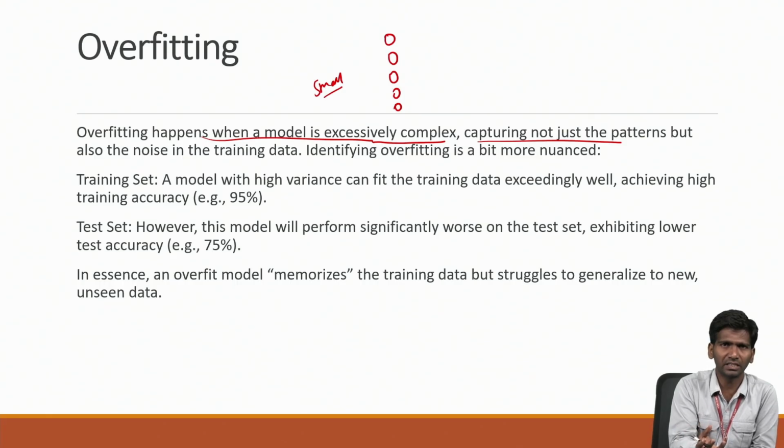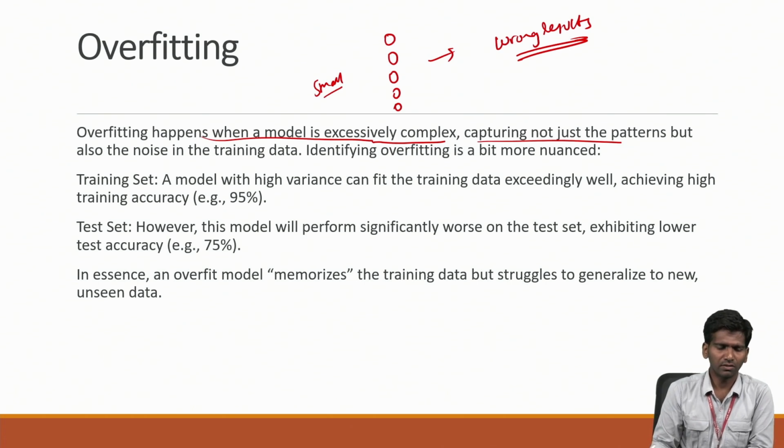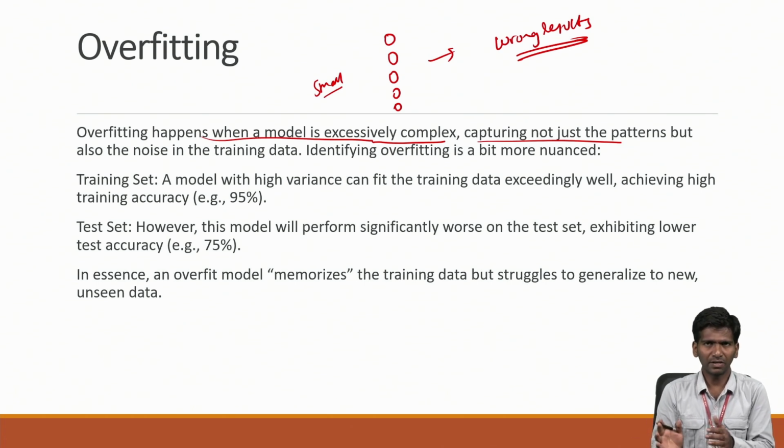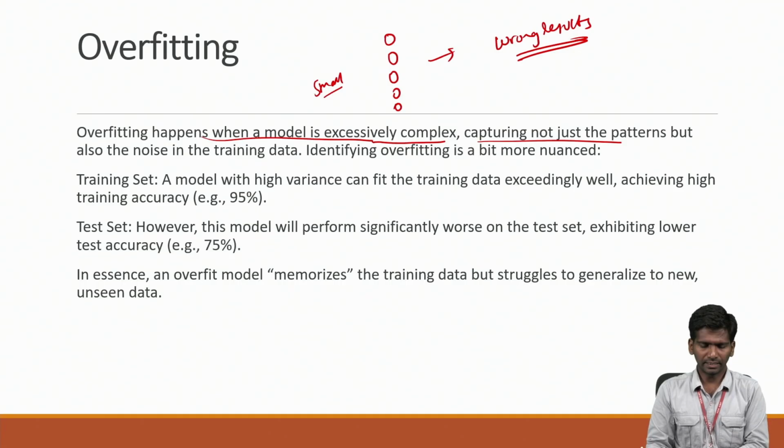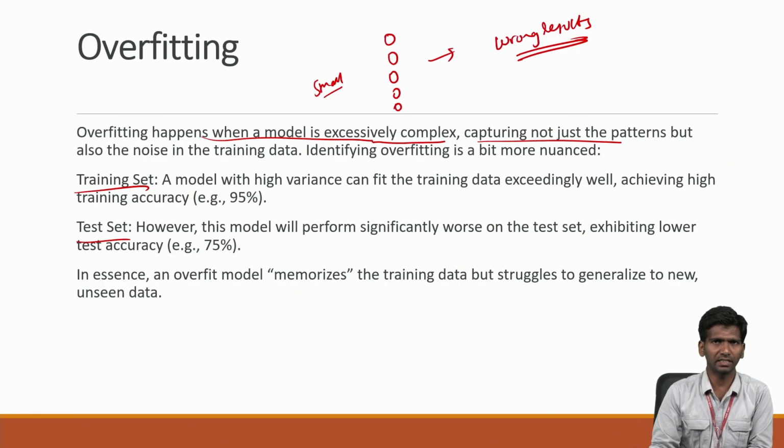So extra information will also be captured, like noise, resulting in wrong results. Wrong results will be predicted by capturing the noise. This case is called overfitting. Since we have a more complex architecture, it tries to capture more information even though we have small data. You can see here how the training set and test set behave if we have the overfitting case.